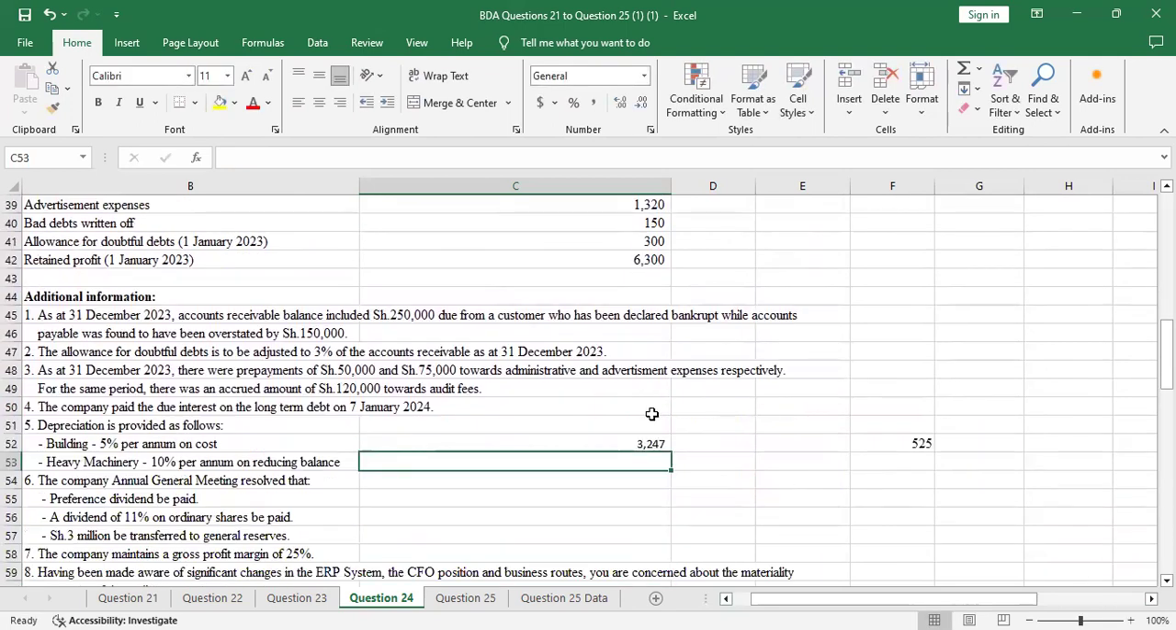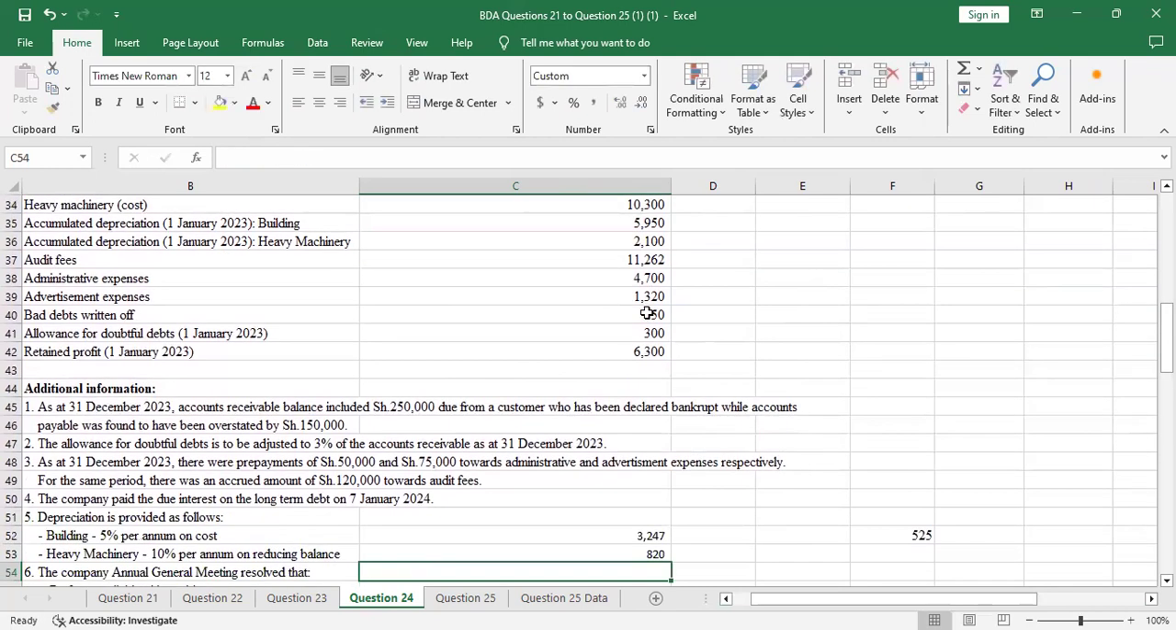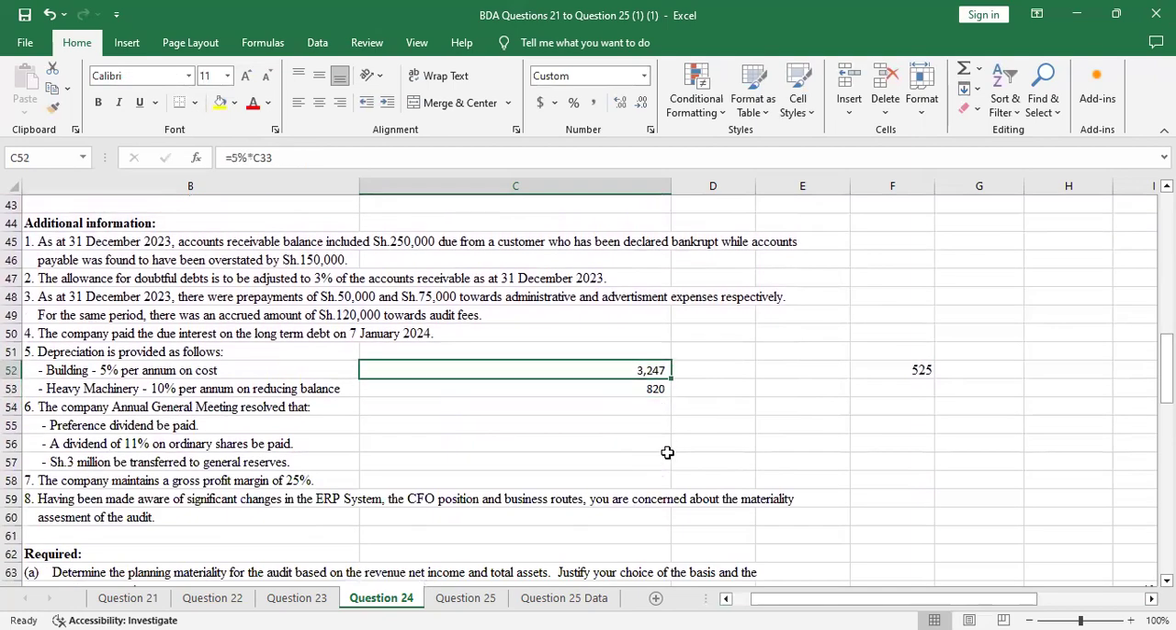Then let me also do for machinery. We are told that for heavy machinery, it was 10% per annum on reducing balance. So we'll take the cost. Where's the cost for heavy machinery? It was 10,300. We'll subtract the accumulated depreciation because it was on a reducing balance. Then is when I'll multiply by 10%, to get the depreciation for the year. So my depreciation for the year will be 820. And this other one was 3240.